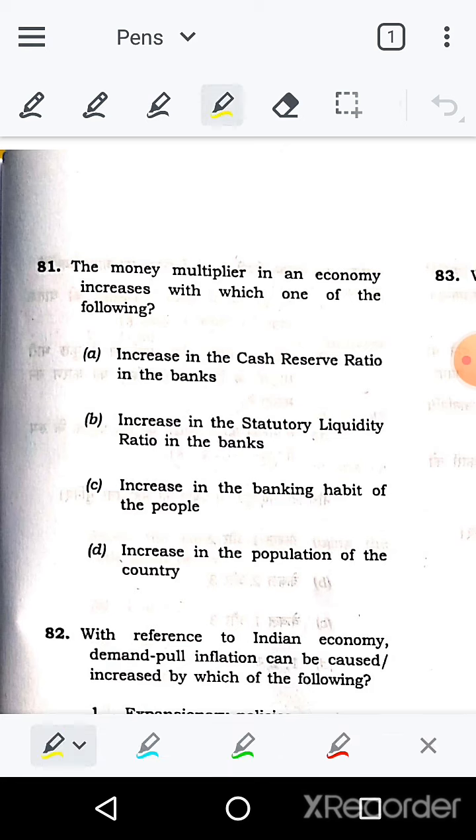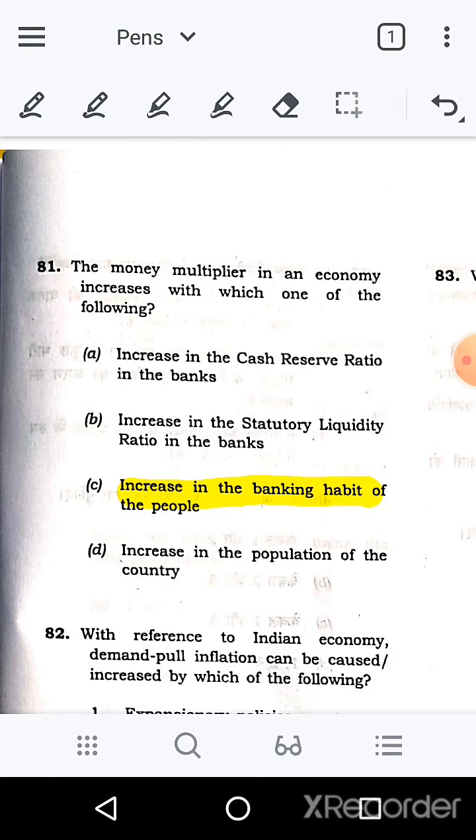So one thing which can help in the money multiplier is the increase in the banking habit of the people. More people will use the banking system, or more frequently they will use it, and money will multiply much faster. So option C will be the right answer here.